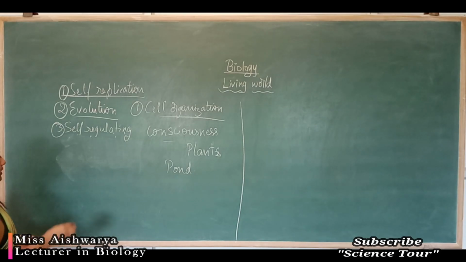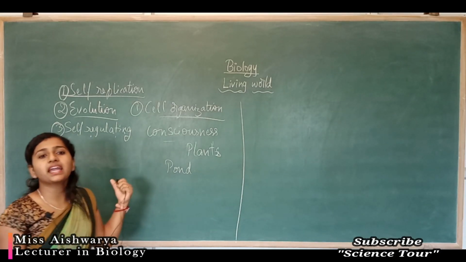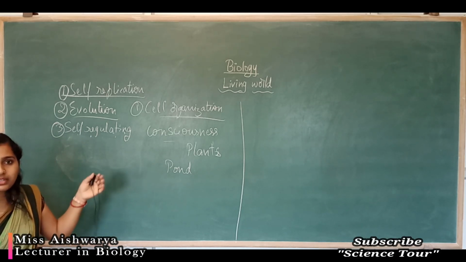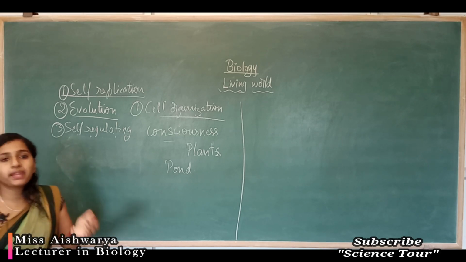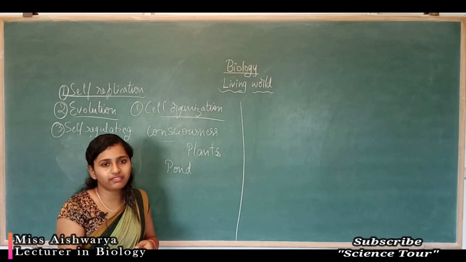Next, these are the important factors. So because of this action, the result of this interaction will be the result of the presence of past, present and future of the living organism.